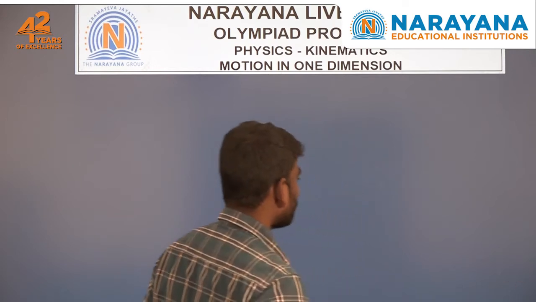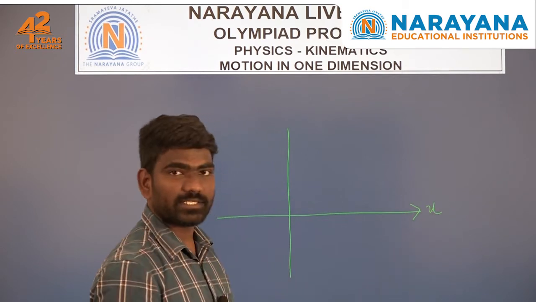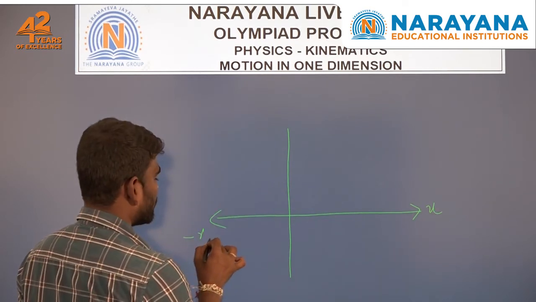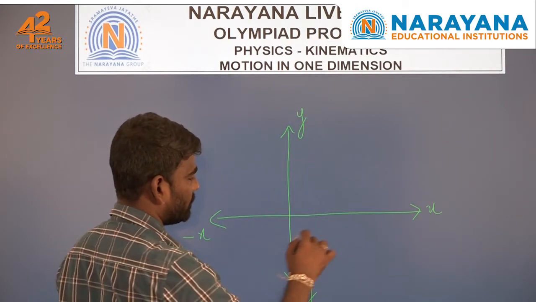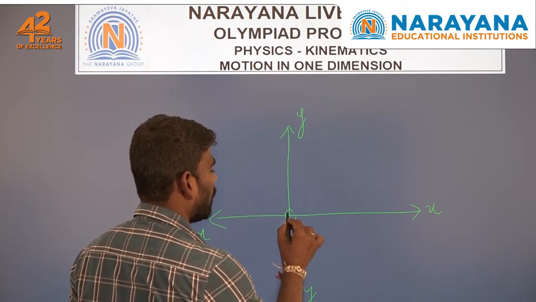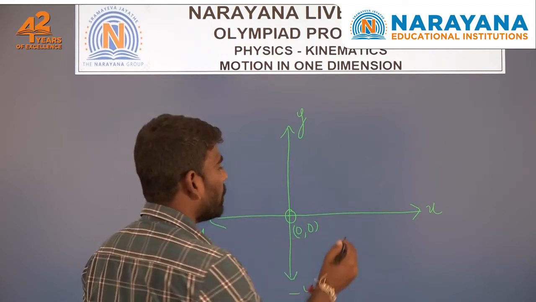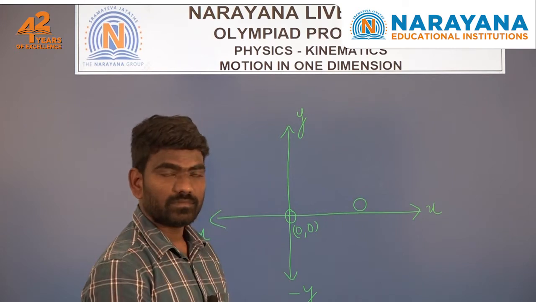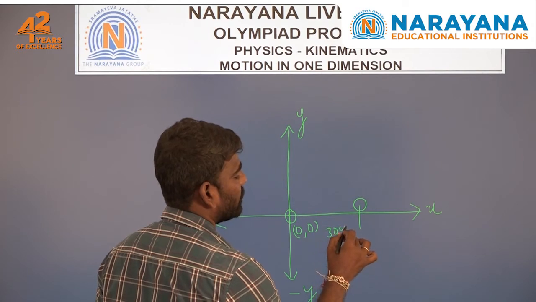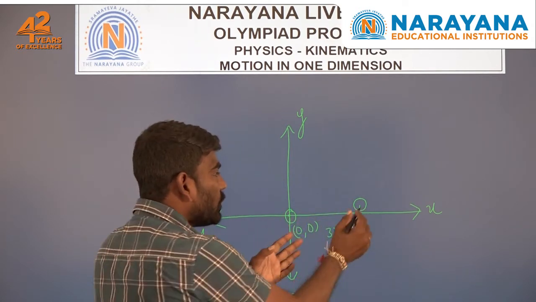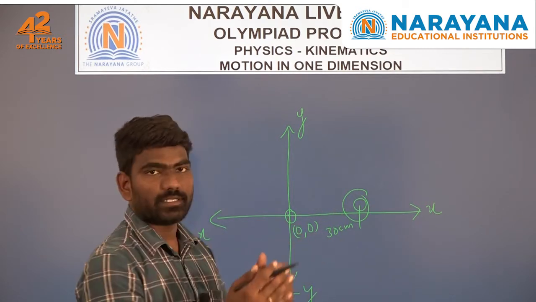For example, generally you draw two axes: this is the positive x axis and this is the negative x axis, and this is the positive y axis and this is the negative y axis, and here I am taking this as the origin. If an object is located at this position, the distance from the origin to here is 30 meters or 30 centimeters. Here the position of this object is described with reference to the origin.